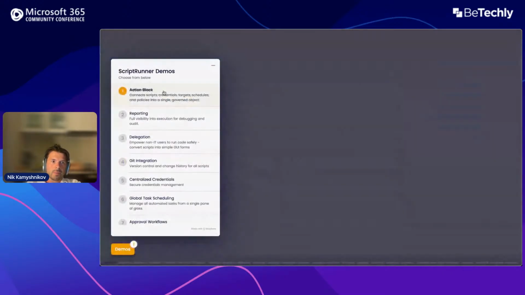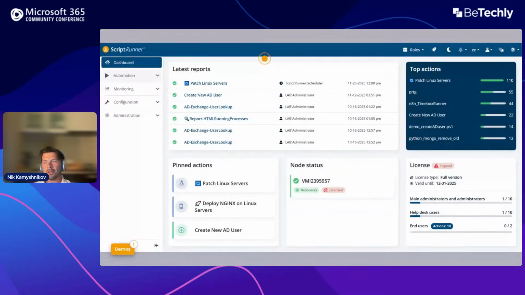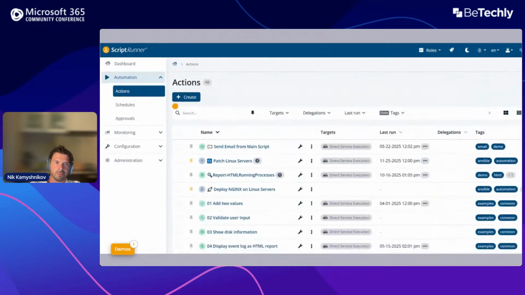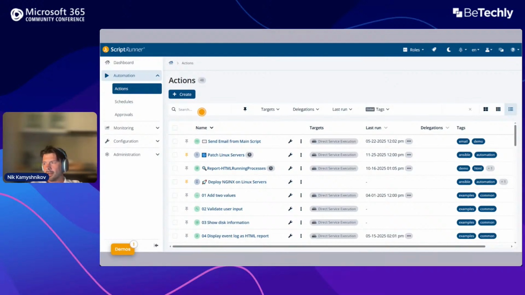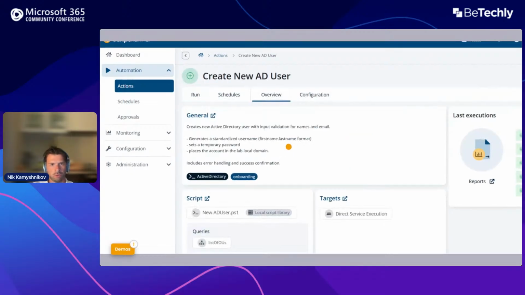Right, so let me just quickly show you how ScriptRunner works with a Storyline demo. This is the ScriptRunner interface, right? And the main concept in ScriptRunner is the so-called action. An action is a concept that bundles together different components of automation. We can look at one of the examples, create a new user.